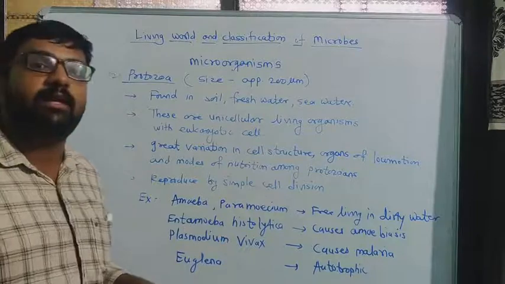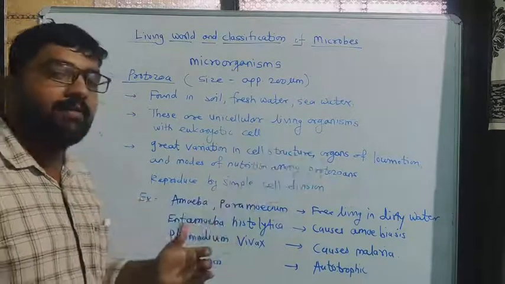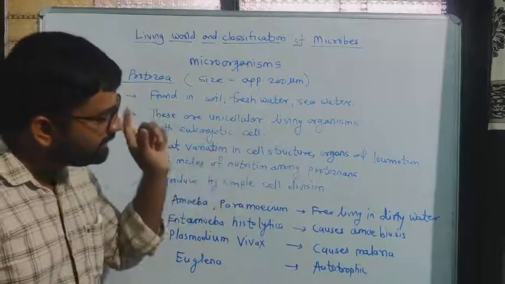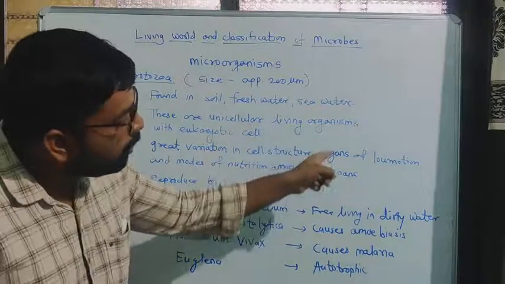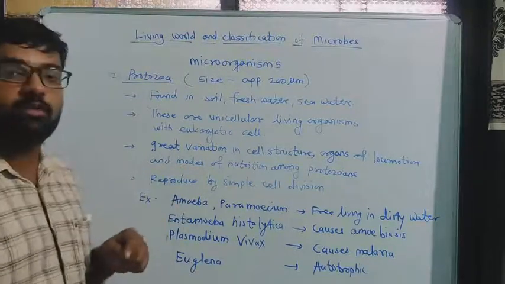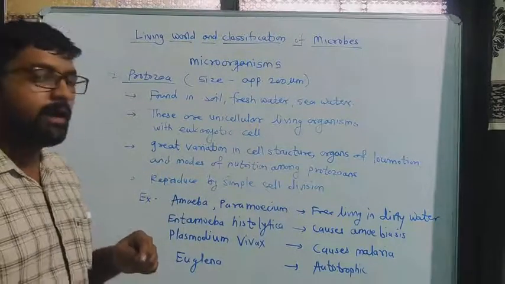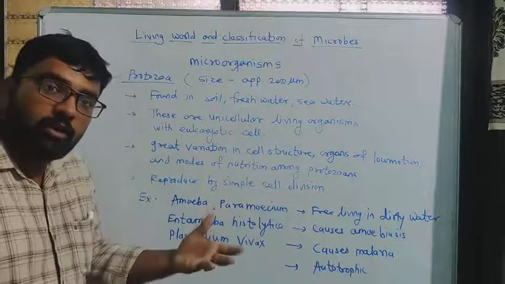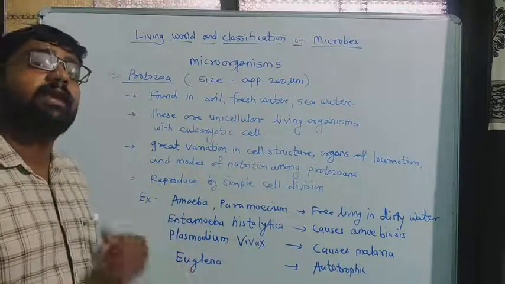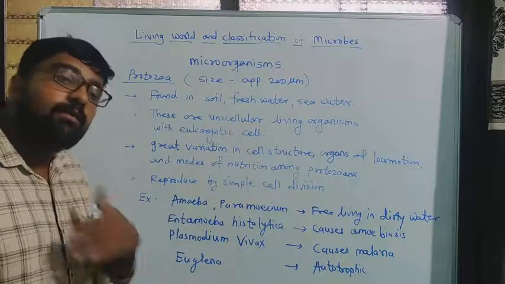With the help of that structure, euglena can move. So in such a way we can see great variation in their cell structure, organs of locomotion, and modes of nutrition. Modes of nutrition means what? Some are autotrophs, some are heterotrophs. Some of the protozoans can produce their energy themselves, but some cannot.